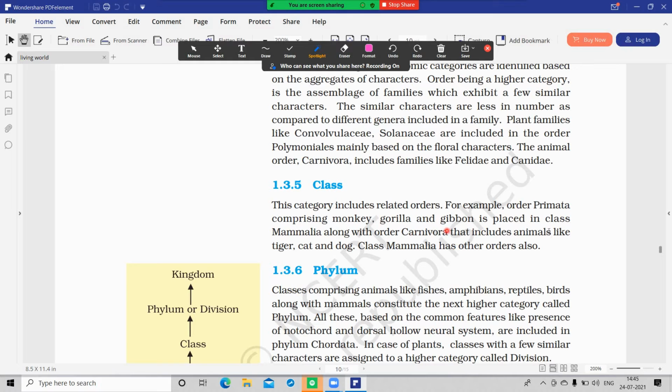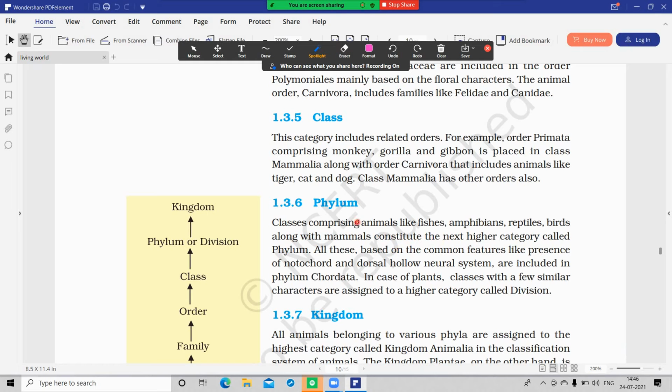In the order Carnivora, which animals are included? Tiger, cat, dog. In the order Primata, which animals are included? Monkey, gorilla and gibbon. Both orders come under the same class, Mammalia.